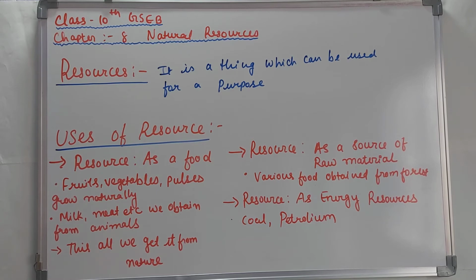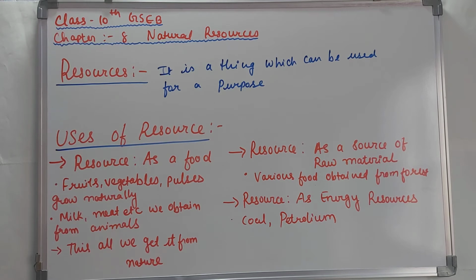So they come under natural resources. Here the resource is land, which plays a very important role. So we can say we get fruit, vegetables, pulses, and all these naturally growing things as food. So they are termed as resources.